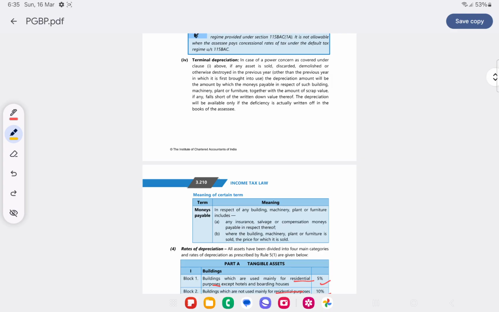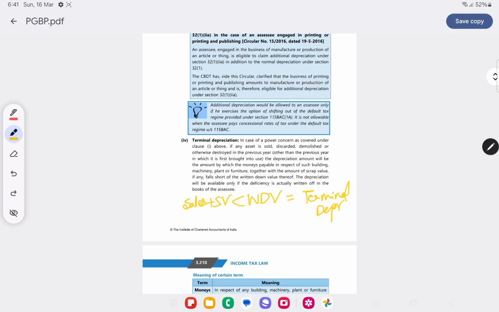Now what is terminal depreciation? In case of power generating units, power concerns, what happens is, if the asset is sold, discarded, demolished or otherwise destroyed in a previous year other than the previous year in which it is first brought into use, it should be under the previous year apart from the year it is first brought into use.